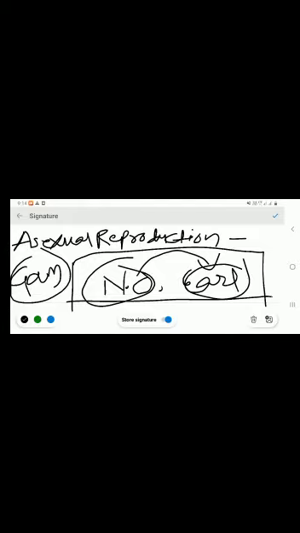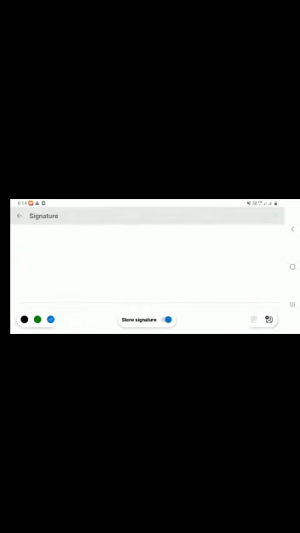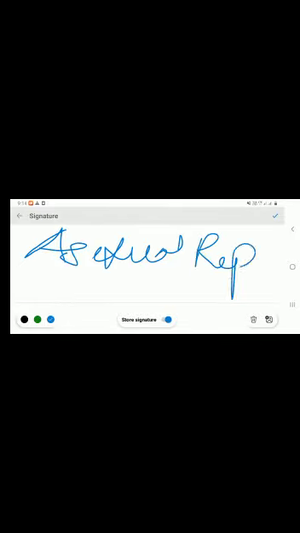Gamete, male gamete, female gamete, this involvement is not there. So a formation of new organism, see what I'm saying, a formation of new organism by an organism of the same species without involvement of gamete is nothing but asexual reproduction. Okay, this thing you have to keep in mind.